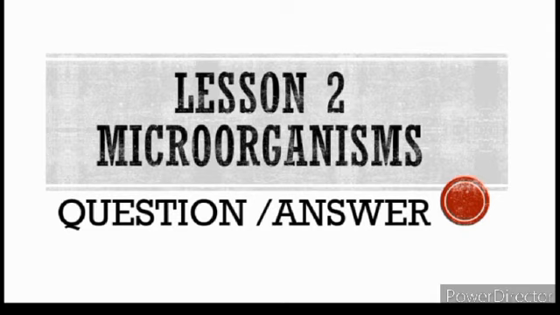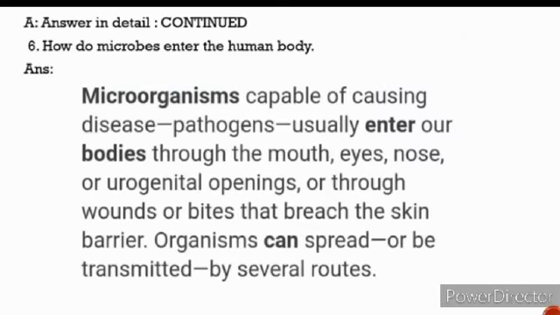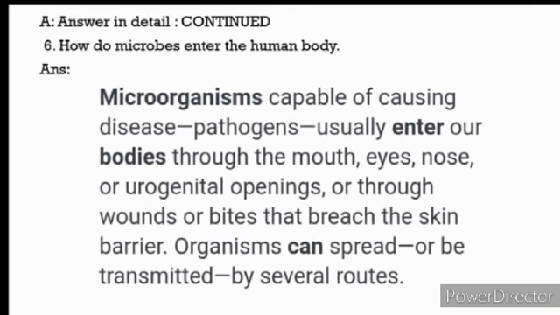Methods of preservation of food help to kill the microorganisms present in the food, or they may also stop them from growing again. Today we will continue with the answer of question number 6: how do microbes enter the human body? You all know that microorganisms are found everywhere in nature, like in air, water and soil. Microorganisms are also present on the surface of objects and living organisms.